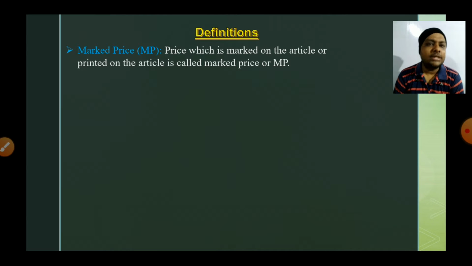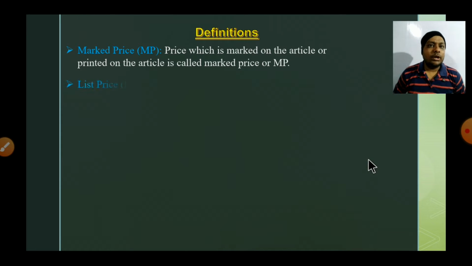That mentioned price is called mark price. It means the price which is marked or printed on the article is called mark price, or in short, M for mark, P for price, MP we can say.